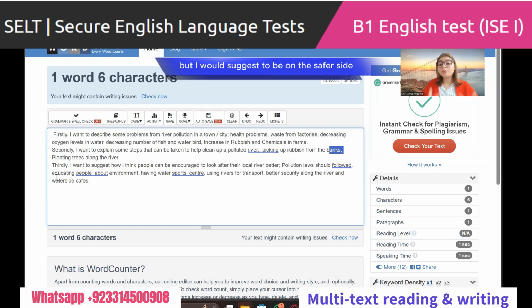But I would suggest, to be on the safer side, why not use information from the paragraph? Because it takes some kind of understanding of language to find these points. Otherwise, nobody can find these points out of four paragraphs. Nobody can. If you don't know English, how would you find out which ones are the problems? How would you find out how to clean up the river? How would you find out how people could be encouraged?